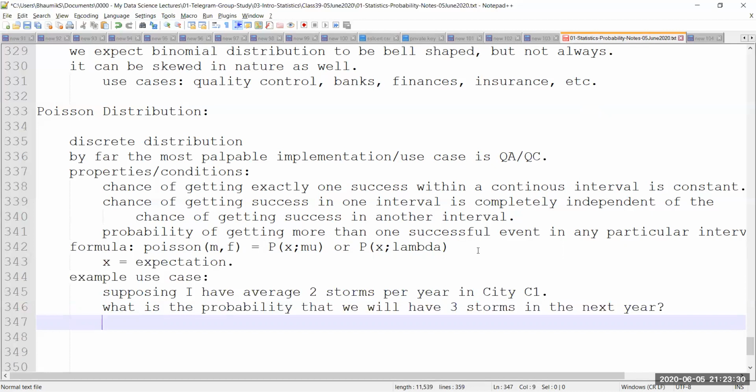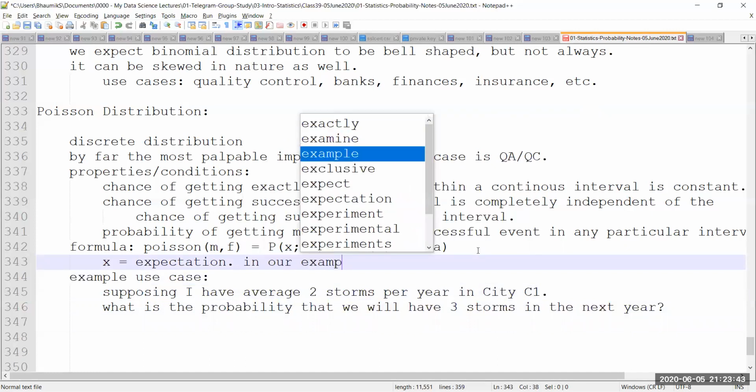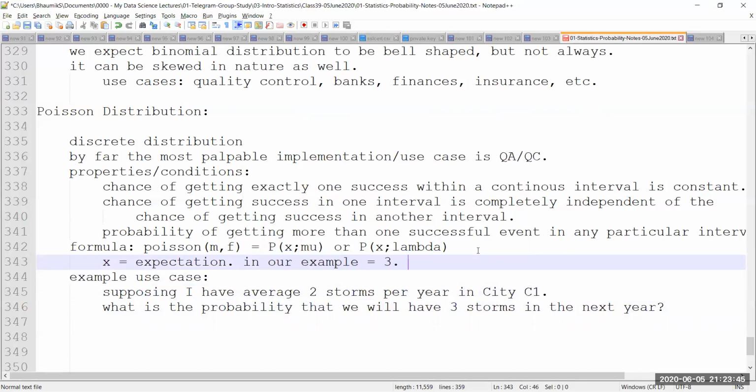This is a very good use case of using the Poisson distribution to solve the problem. Or the data fits into a Poisson distribution in this case. That is what I can say. Now, X is equal to the expectation. In our example, the expectation is 3. I expect that in the next year there will be 3, and then I want to know what is the probability of that.